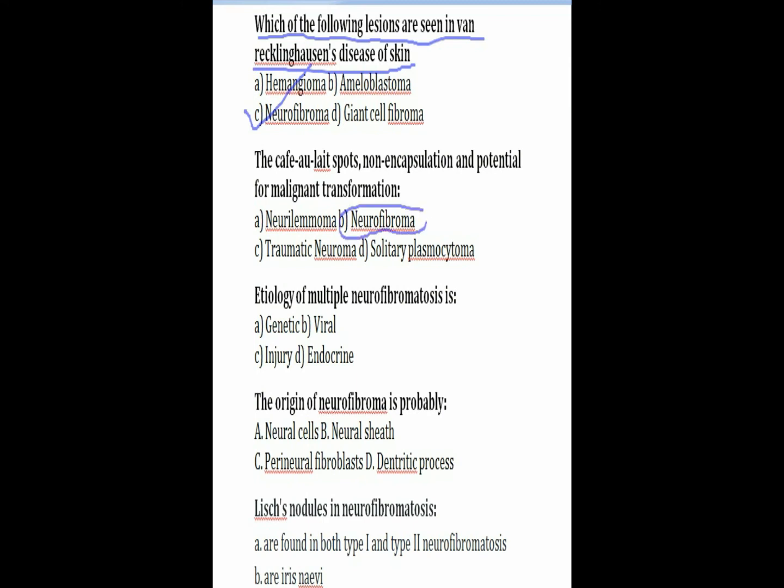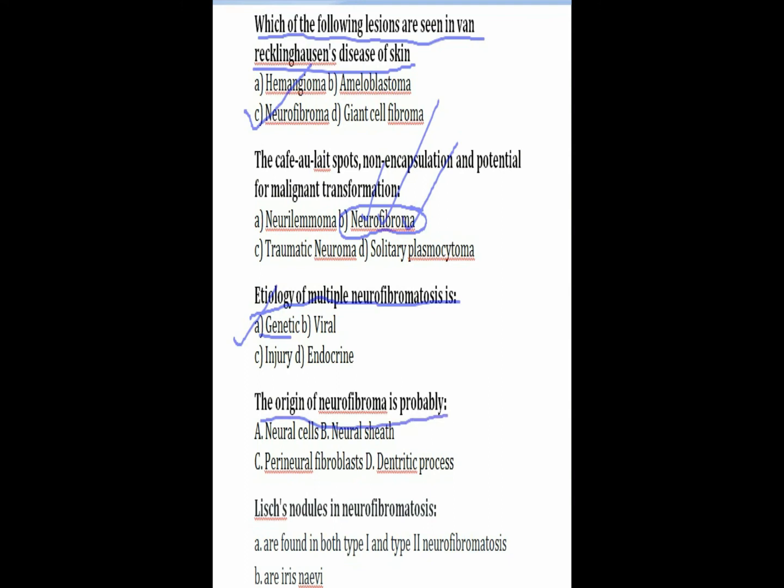The answer will be neurofibroma. The café au lait spots are seen in solitary neurofibroma. Neurofibroma is another name for neurofibromatosis. The etiology of multiple neurofibromatosis is genetics. Remember that it was asked in your AIIMS exam.